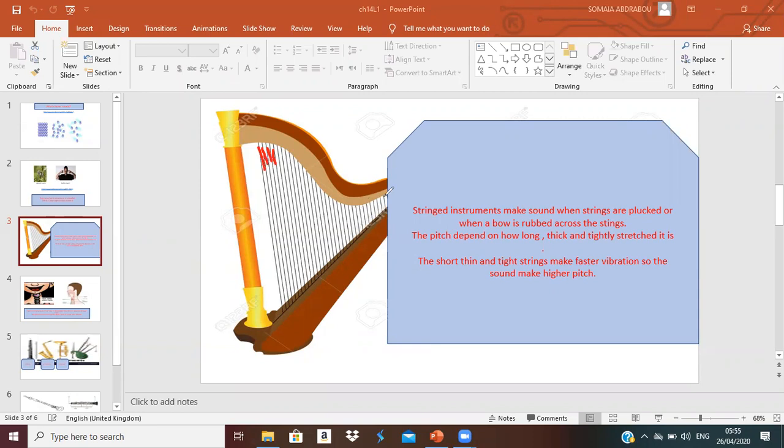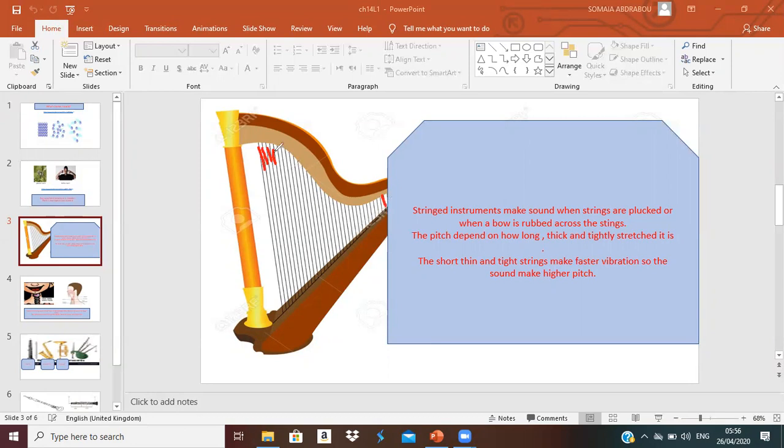The shortest one, the thinnest one, the tightest one will make faster vibration. If it makes fast vibration, does it mean it has high or low pitch? It will have high pitch.